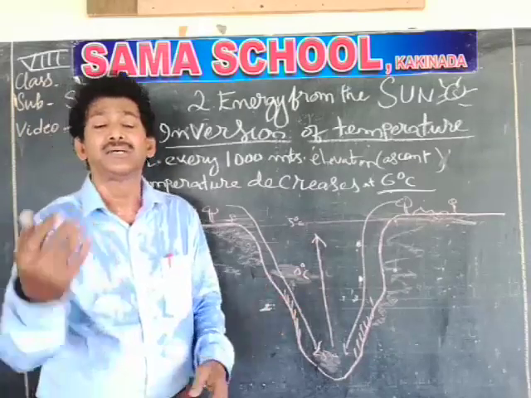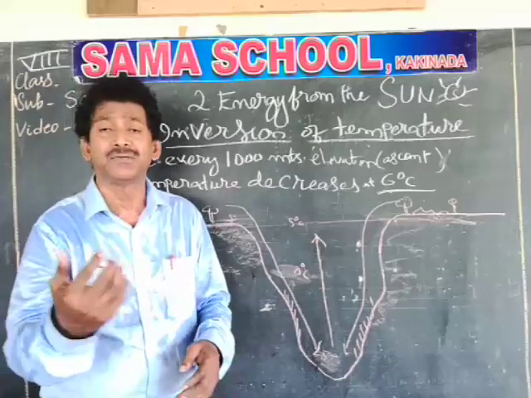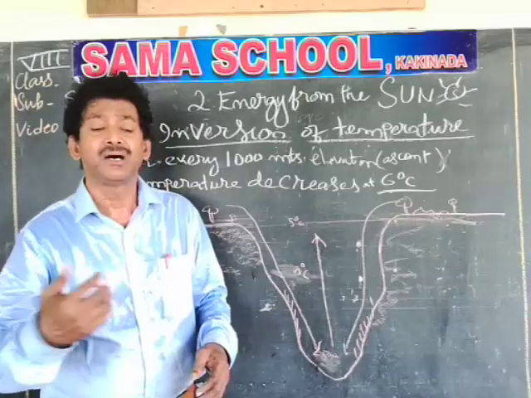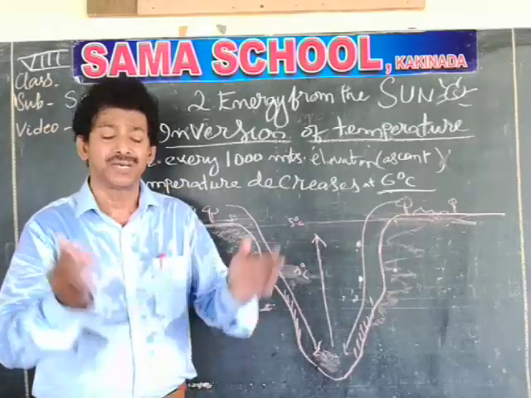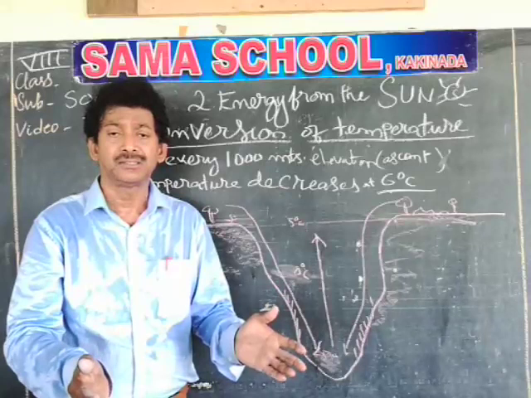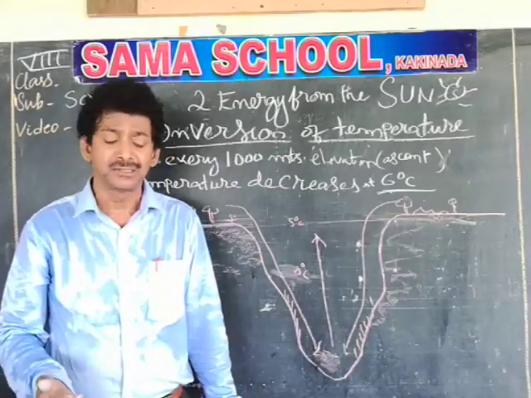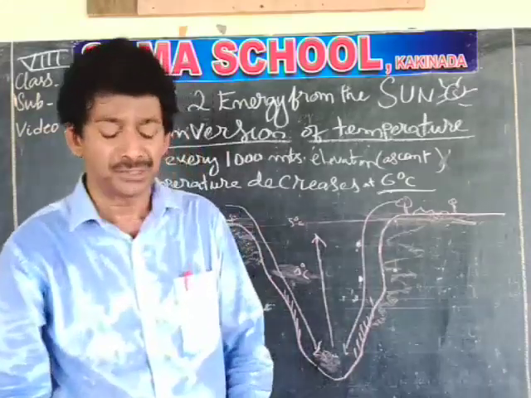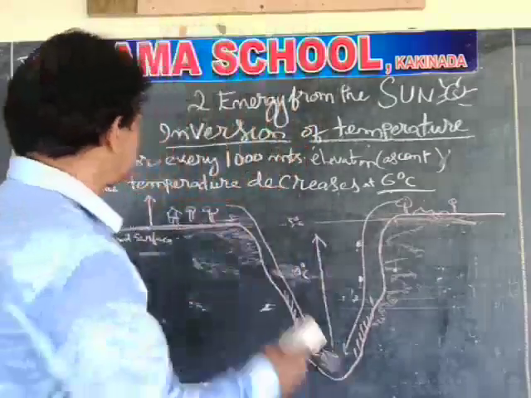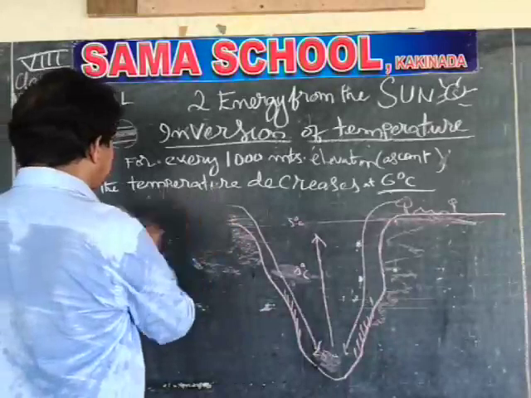An intermountain valley is a valley surrounded on all sides by mountains. The valley is deeper and exists in the middle latitudes of 40 degrees, 35 degrees. So this is one example of inversion of temperature. Now I will give you another example of inversion of temperature.